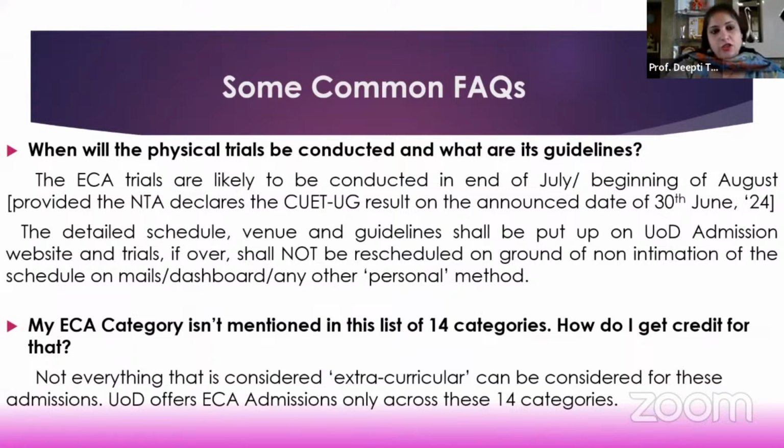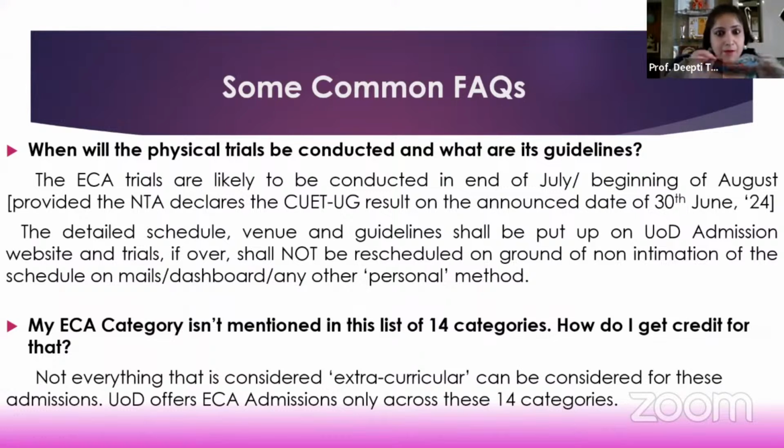The very first question that comes up is when will these physical trials be conducted? Because you all have to plan your calendar and your timelines accordingly. If we go by the timelines that the NTA has presently announced, that the CUET UG result will be declared on the 30th of June, then the conduct of the ECA trials is expected to begin either in the last week of July or in the beginning of August. This is again tentative, and on the assumption that the 30th June timeline is adhered to by the NTA.